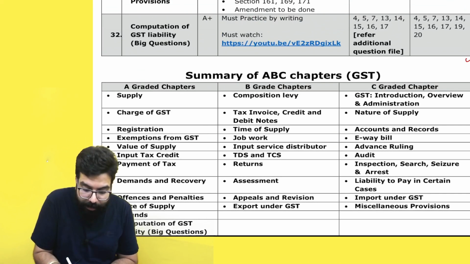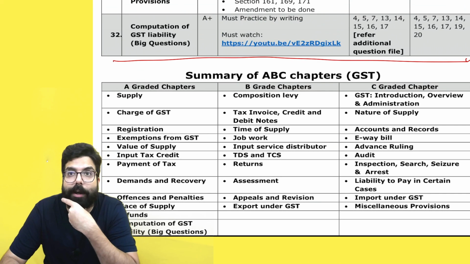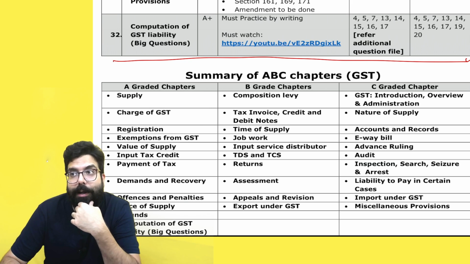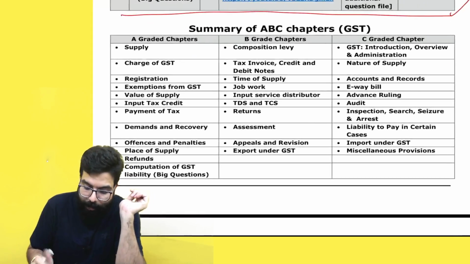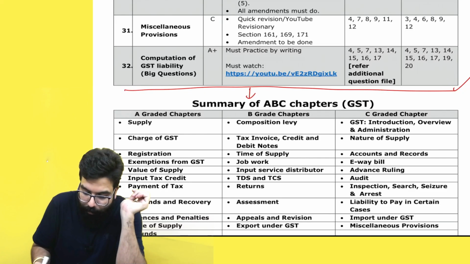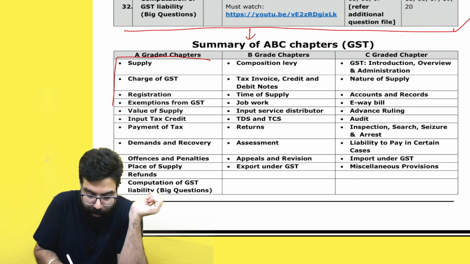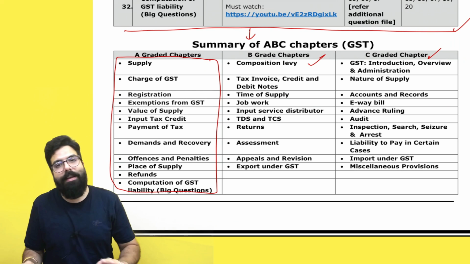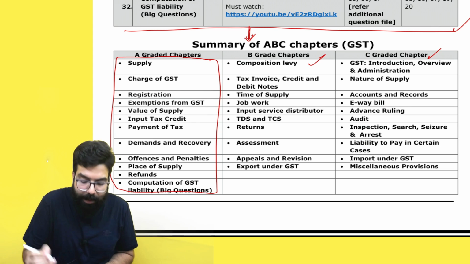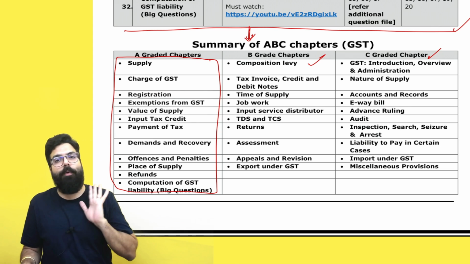Now sir, after we are done with this, one day before the exam, we want to first focus on A graded chapters, then B graded chapters, then C graded chapters. You know what? I have summarized that also. Above this table, I have prepared a summary also, that these are your A graded chapters which you should focus on first, these are the B graded chapters and these are the C graded chapters. It is nothing other than a summary of the grading of the chapters which I have provided over here.